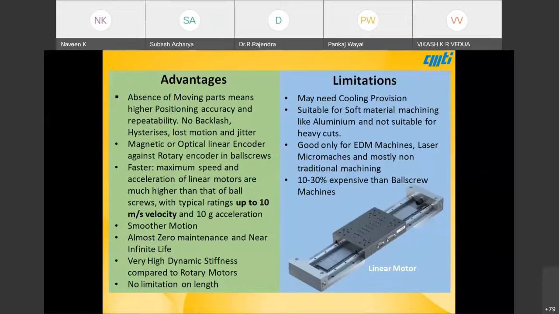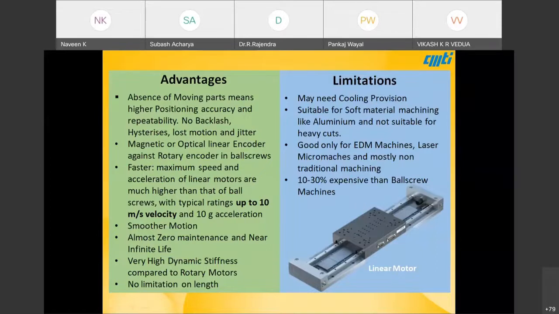But it has its own area where there are lesser cutting forces, where it can fit very well, and where very high speeds are advantageous, like in EDM and ECM machines and laser micro machines, where there are no contact forces as such. All reputed manufacturers have been using linear motors for quite a few years.